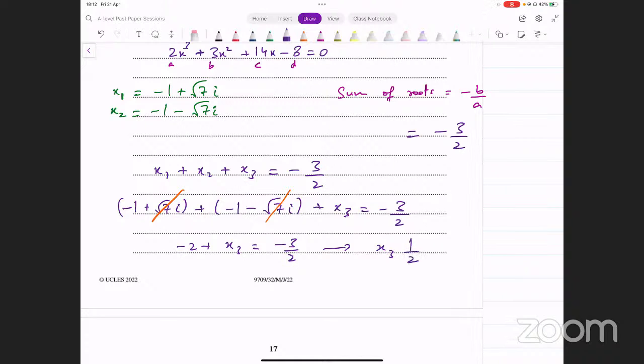And that is your third solution. Okay, this is the third solution that we're getting, 1 over 2. So you have all three roots.